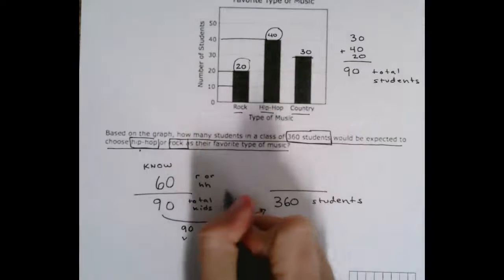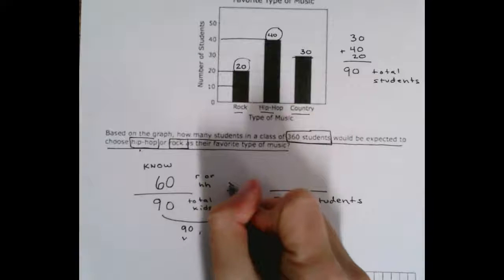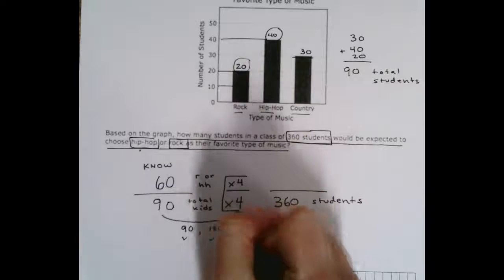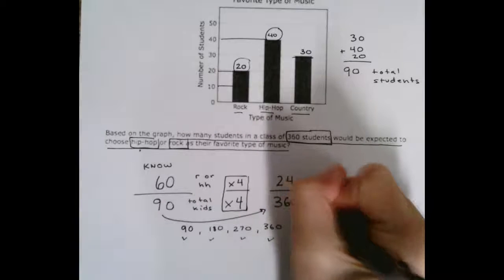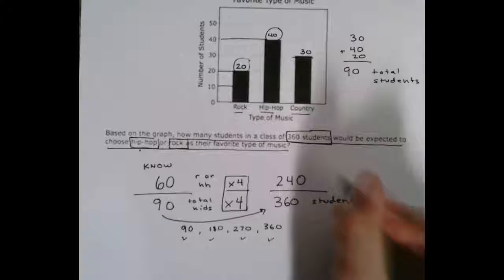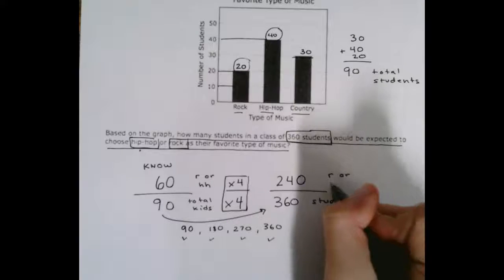So whatever I do to my denominator, I want to do to my numerator. So I'm going to do the same thing, times 4, in the numerator. 60 times 4 is 240. This is either for rock or hip-hop.